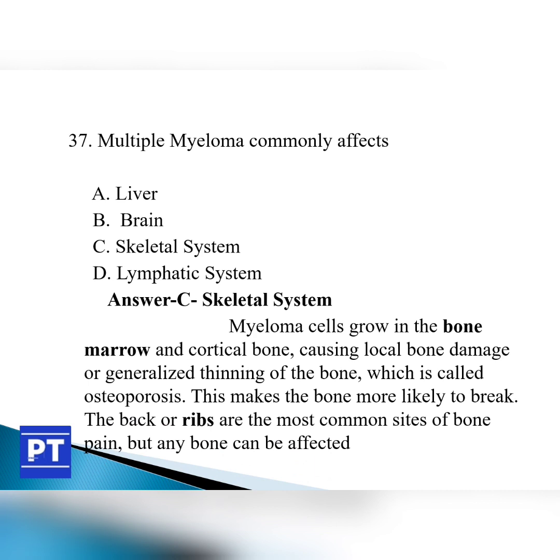Myeloma cells grow in the bone marrow and cortical bone, causing local bone damage or generalized thinning of the bone, which is called osteoporosis. This makes the bone more likely to break. The back or the ribs are the common sites of bone pain, but any bone can be affected. So the whole of the skeletal system can be affected by multiple myeloma.